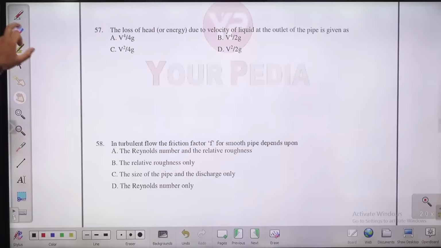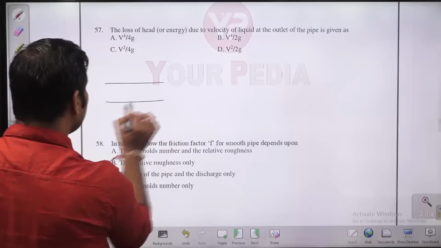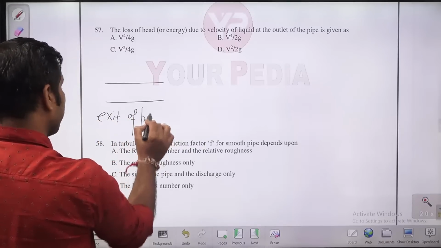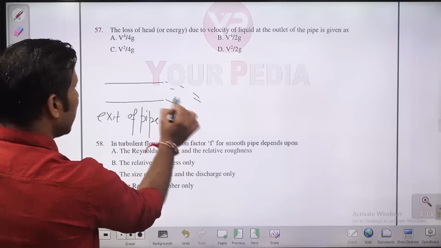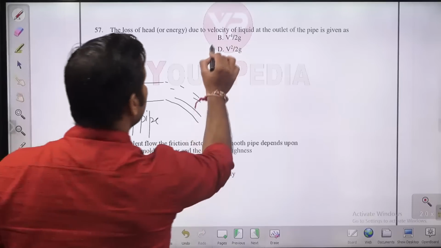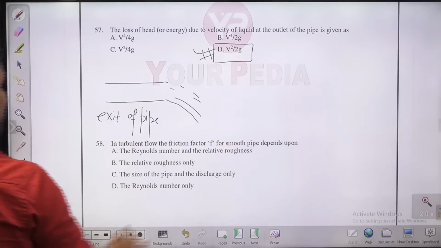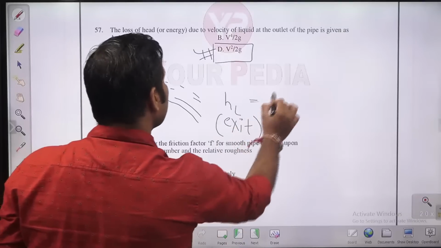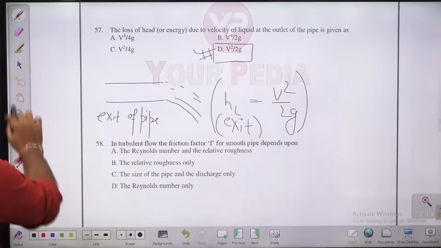The loss of head or energy due to velocity of liquid at the exit. Guys, if there is any fluid at the exit of the pipe, how much is the head loss at the exit? That is nothing but V square by 2g. Head loss at the exit, h_L at exit, this is a minor loss actually. Head loss at the exit is nothing but V square by 2g. So D is the answer for this question.